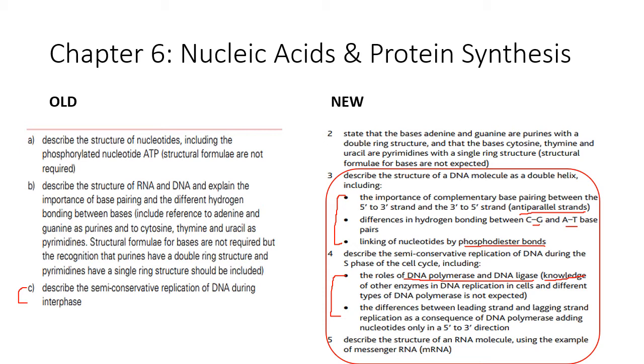You should also make sure to mention the difference between the leading strand and the lagging strand, and that would also play a big role for you as you answer this question. Then something that I didn't see in the old syllabus that happens to be here is that you need to describe the structure of RNA, but using the example of an mRNA. So over here, it does say describe the structure of RNA, but doesn't necessarily specify that you need to use mRNA. So that's just something that I'm pointing out to you now.